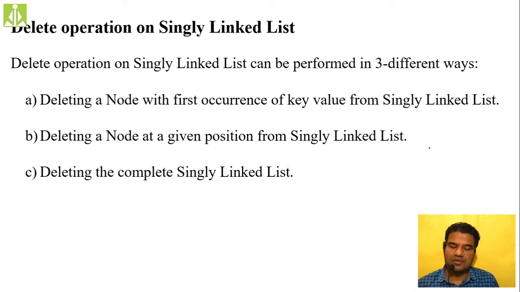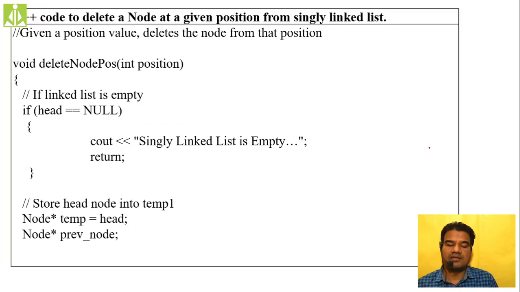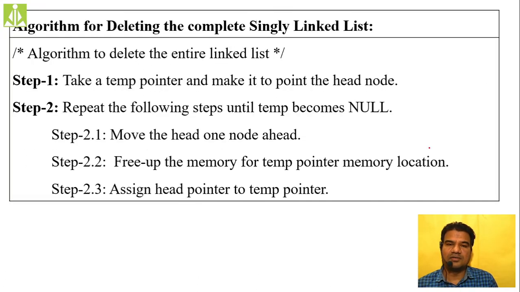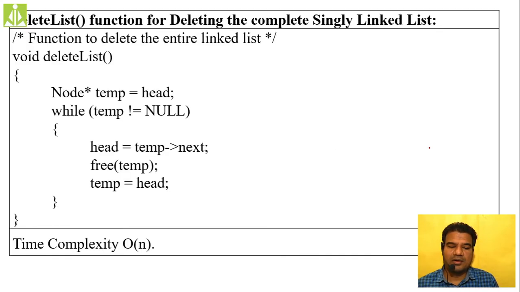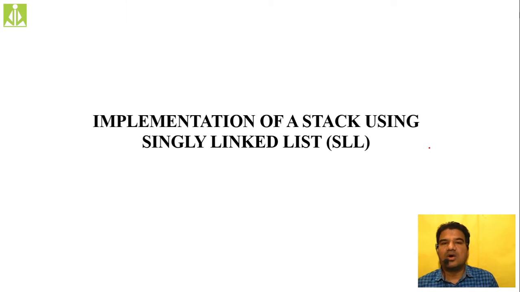So 3 different types of deletion operations we discussed. I have given complete clarity on that one. If you want, you can watch my videos once again to have clarity.